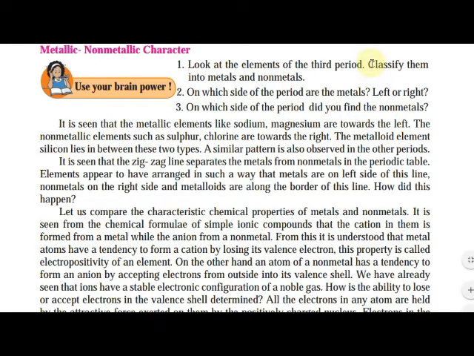We have already seen that ions have a stable electronic configuration of a noble gas. How is the ability to lose or accept electrons in the valence shell determined?